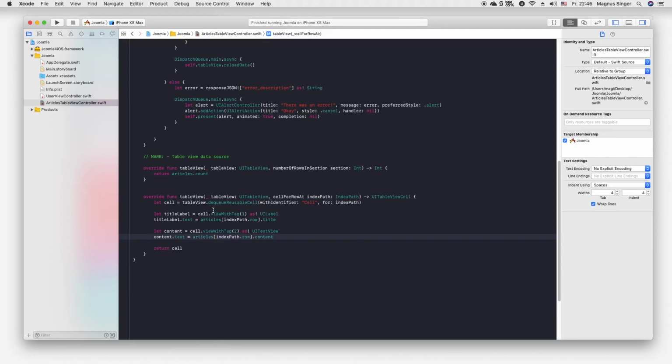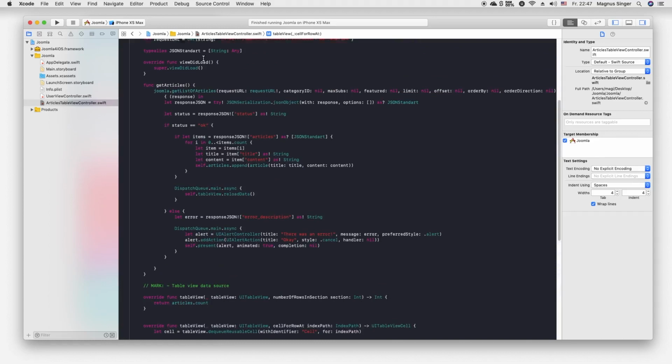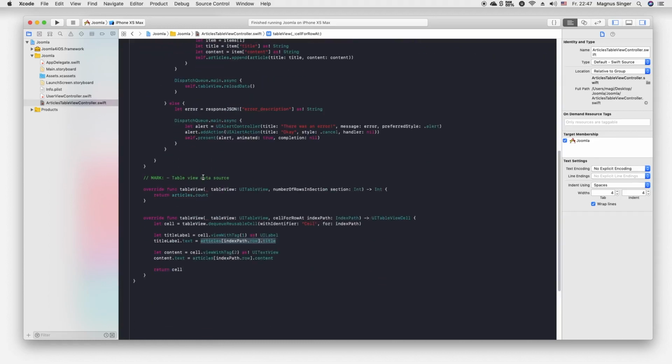So this is also very basic, I think you know that. We just grab the label we created in the storyboard, and we gave it the tag 1, so we grab it and set the text of the label to the title of the array.